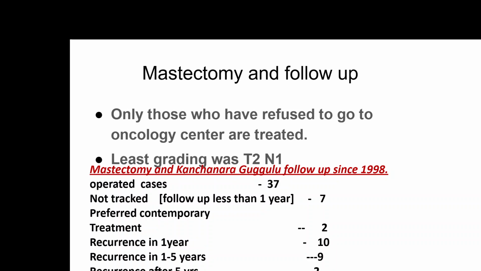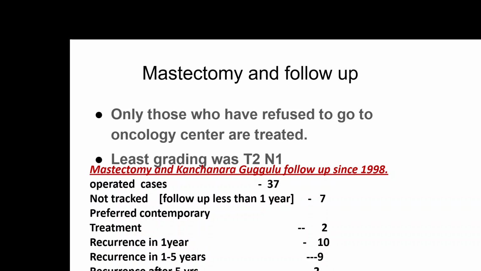Earlier, in those days, these guidelines were not practiced, and mastectomy surgery was done from 1998 onwards. From 1985 to 1988, I couldn't maintain a proper record of these issues. So from 1998 to 2016, I operated on around 37 cases.